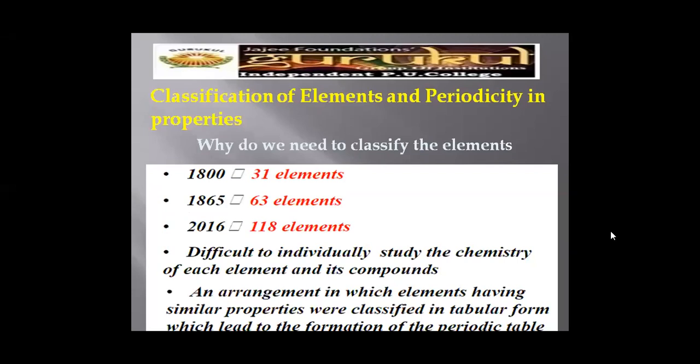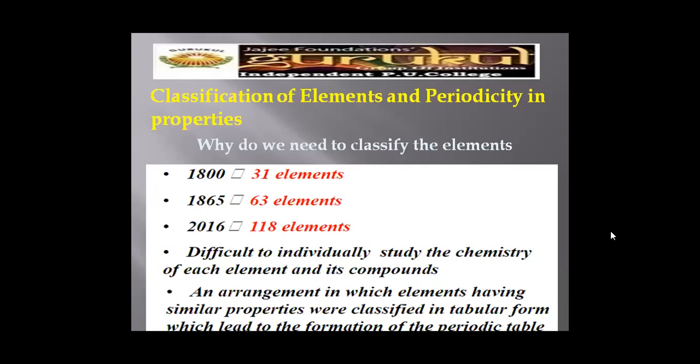In the year 1800, there were only 31 elements, and in 1865, 63 elements. In 2016, nearly 118 elements have been discovered. Now, scientists felt difficulty in individually studying each element and its compounds.